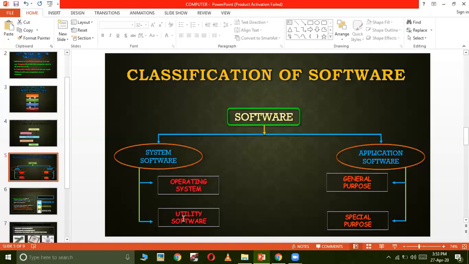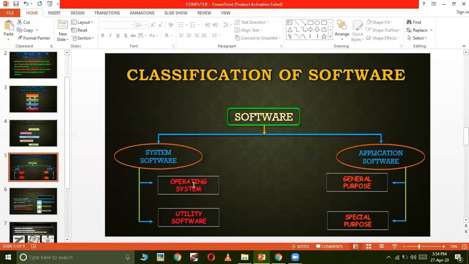Utility software is something like application software, but it is not used by the user, it is used by the computer. And the operating system, I've already explained, is the main software of your computer, without which you cannot install any application software or any utility software on your computer. So without an operating system, your computer is useless. The main software of your computer is the operating system.